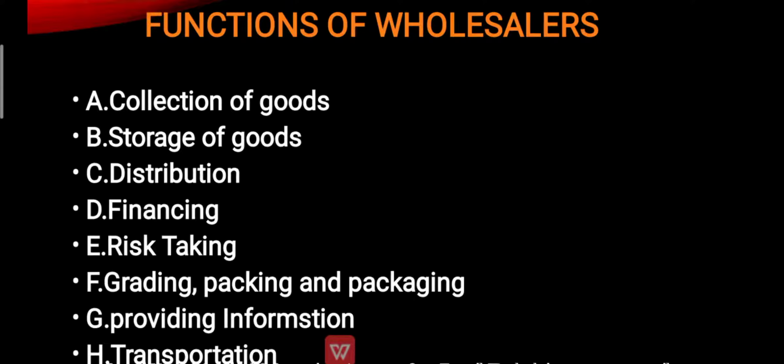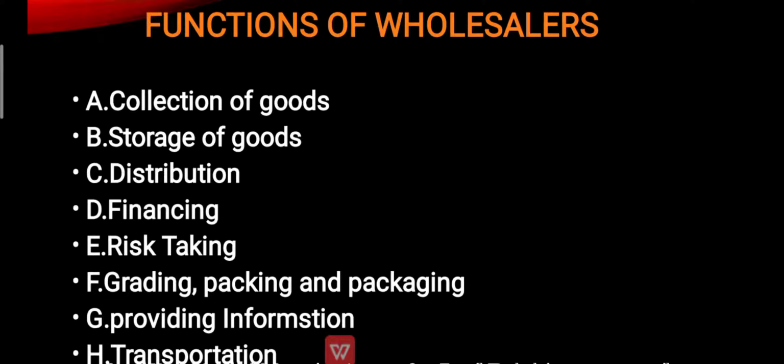Next, financing. So he provides finances, as we already saw in the characteristics of a wholesaler. He gives finances to the producer and the manufacturer by providing them money in advance for the purchase, so that it helps them produce a product and gives them finance also. For the retailer, he gives credit facility to the retailer who is well known to him.